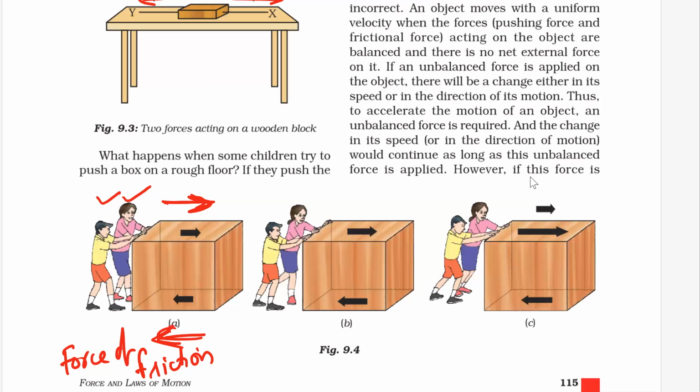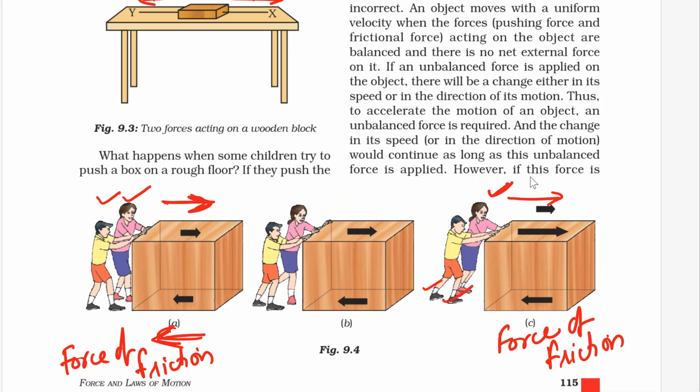Now suppose these boys exert some more force. Then in this case, suppose this box starts moving, or it moves a little. So in this case, what is happening? The force exerted by this is more than force of friction. The muscular force of boys or children is more than the force of friction. So this is a case of unbalanced force.